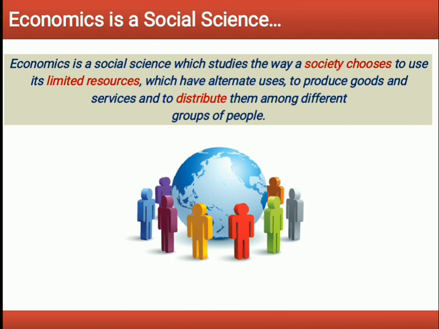Why do we study economics and why is economics considered a social science? The term science stands for any systematic and organized body of knowledge. Economics is also a science as it is a systematic and organized study of the economic behavior of human beings. However, it is not an exact science like physics and chemistry, as it deals with the study of human behavior. Therefore, it is known as a social science.